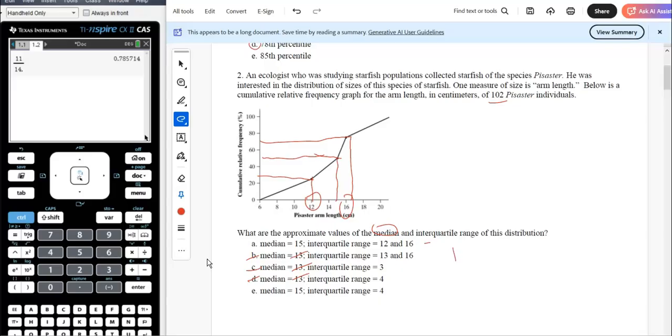Right, what is IQR? IQR is Q3 minus Q1. Well, it's a number. It's a single number. It's not two numbers. Those are bad answers, right? Just trying to trick you. 16 minus 12 is 4, so it's got to be that guy.